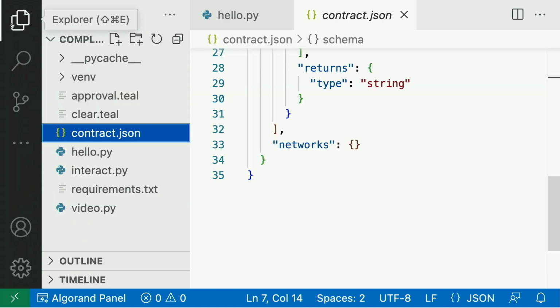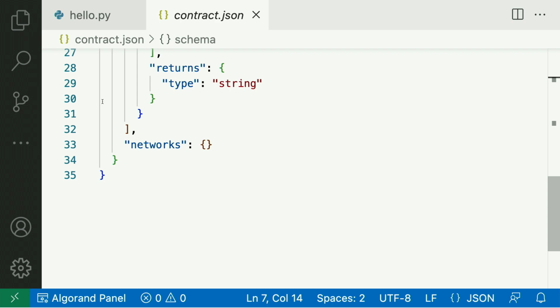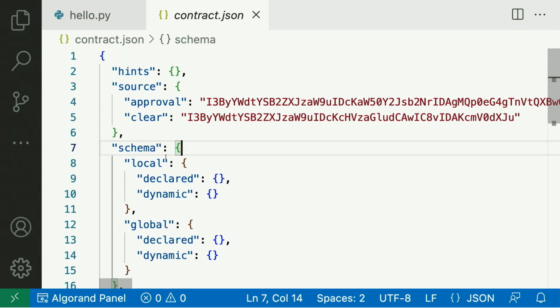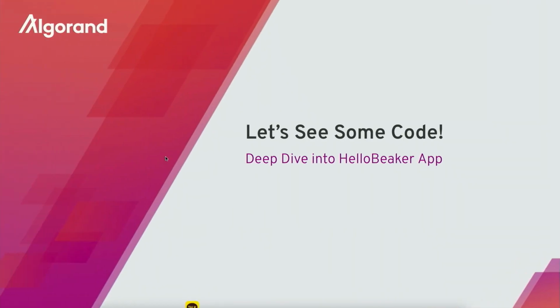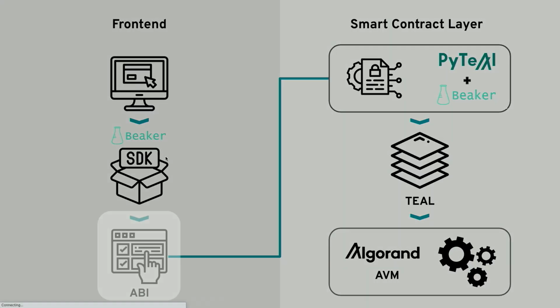And then the third file that is spit out was the contract.json file. This is an ABI. You don't really have to read through it, but I'm going to cover ABI in the next slide. But basically, this is a standard that tells your front end how to interact with your smart contract. All 3 of these files were automatically generated from your PyTeal and Beaker code. All right, going back to my slides.